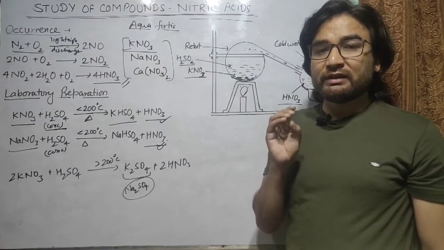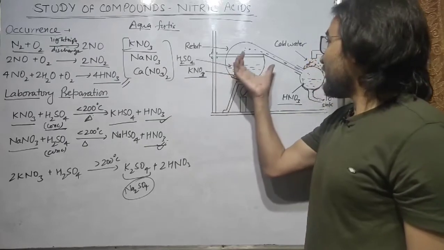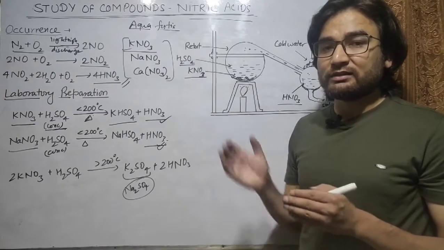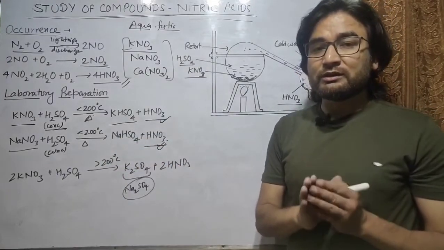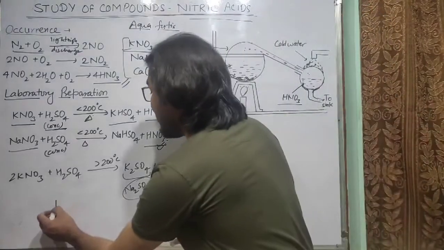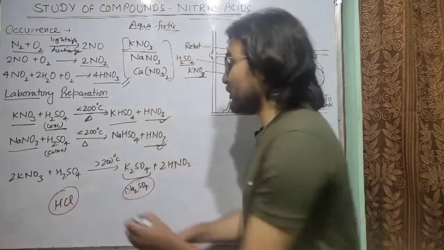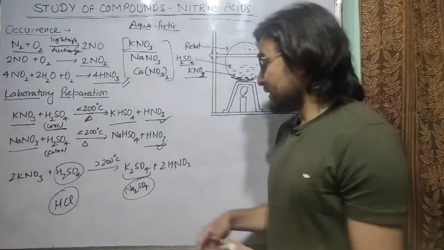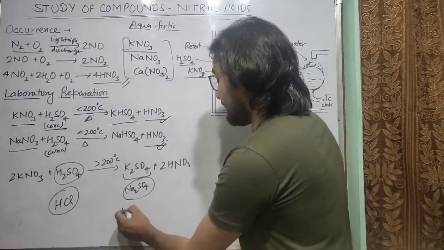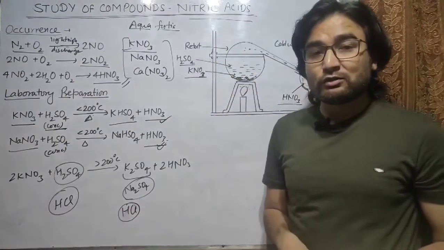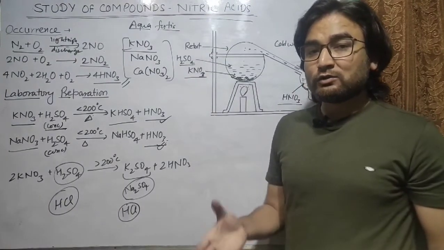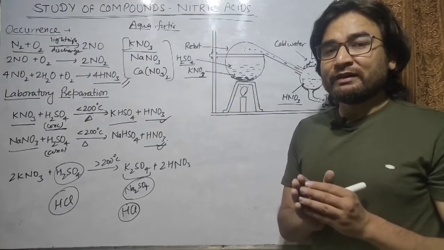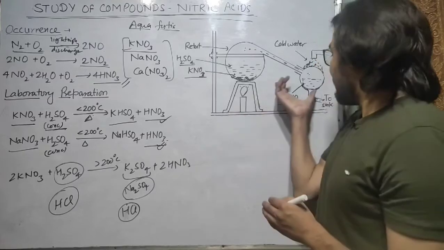We cannot use material like rubber, because the vapor of nitric acid is highly corrosive, so it will react with other substances. It does not react with glass easily. So these two precautions must be taken. The next precaution is that hydrochloric acid cannot be used instead of sulfuric acid, because if we use hydrochloric acid, it will result in the formation of HCl vapor, because HCl is also volatile, and therefore here we will collect HNO3 as well as HCl, and it will be very difficult to separate HNO3 and HCl from this mixture.